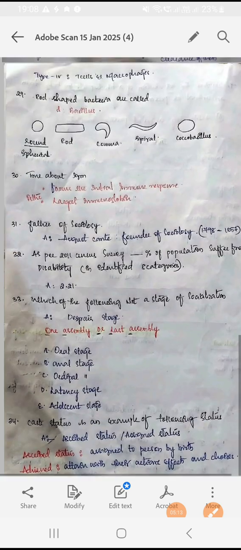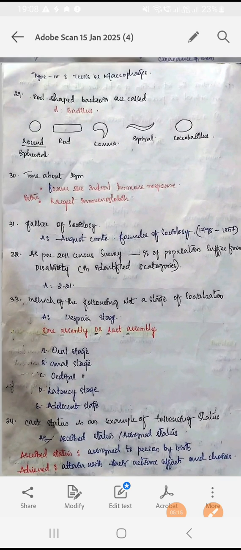Then next question: caste status is an example of which status? Is caste status an achieved status, ascribed status, or monetary status? The answer is ascribed status. Why? Because by birth we get the caste from our parents. By birth we are getting that, so that's why it is called ascribed status. So whatever status we get by birth is called ascribed status.